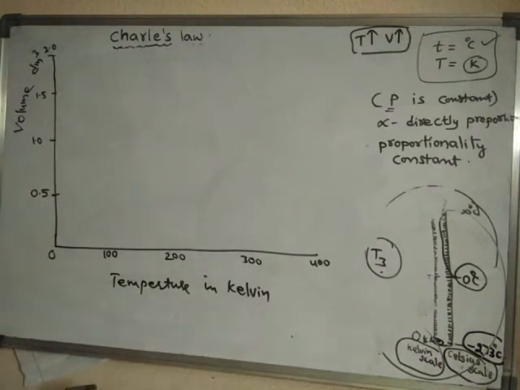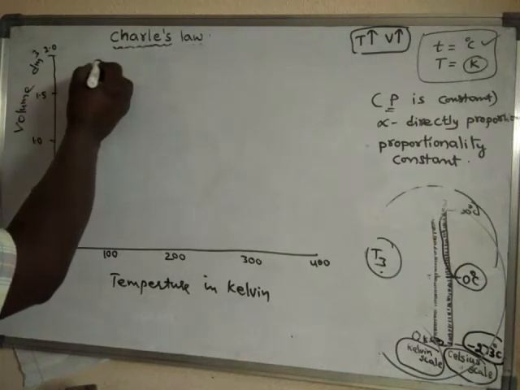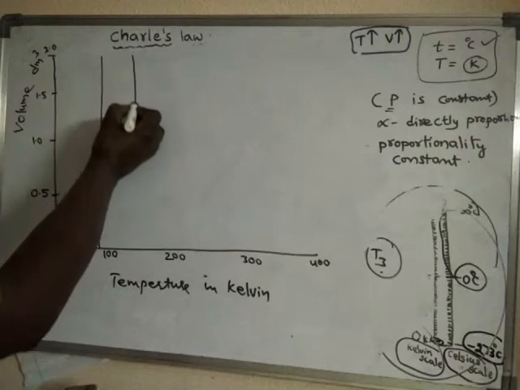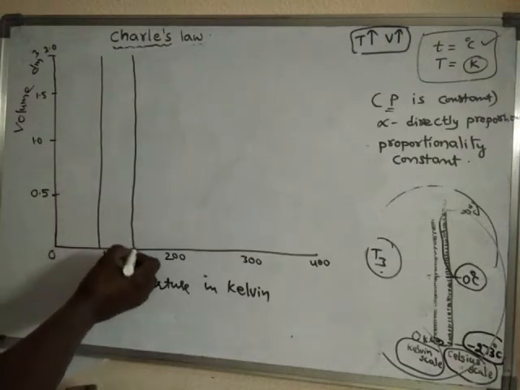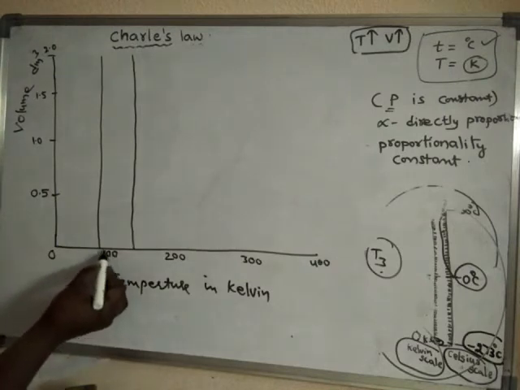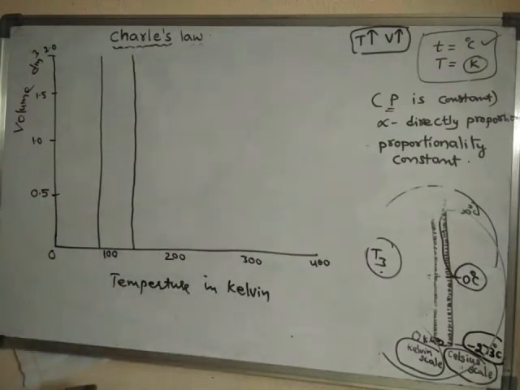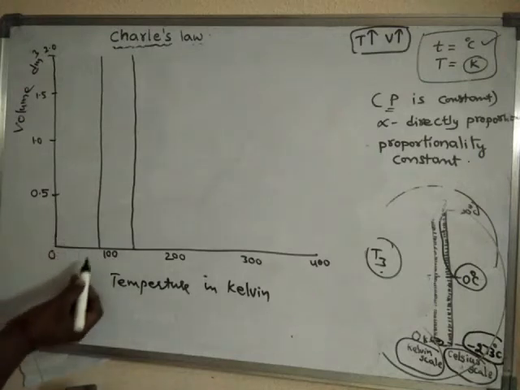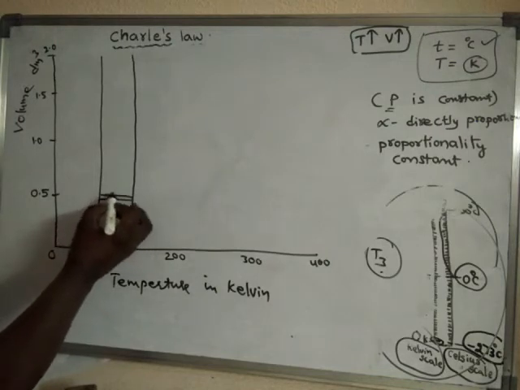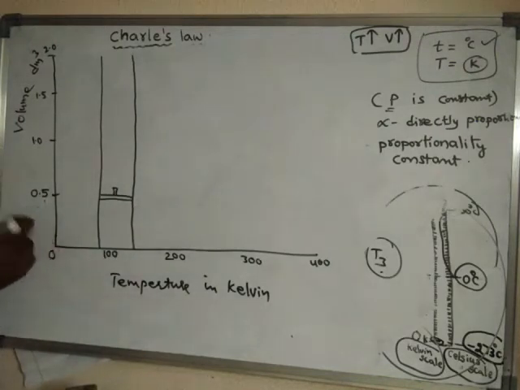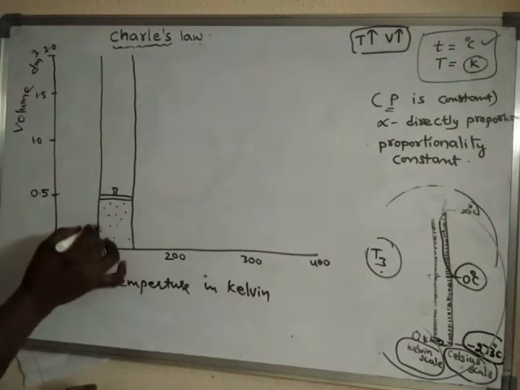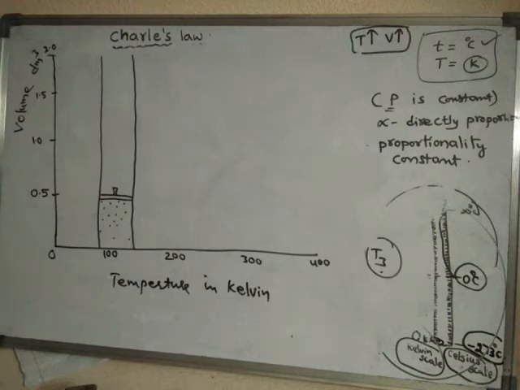Initially a vessel is taken at 100 Kelvin temperature. At 100 Kelvin, the volume of the gas was how much? 0.5 liters.